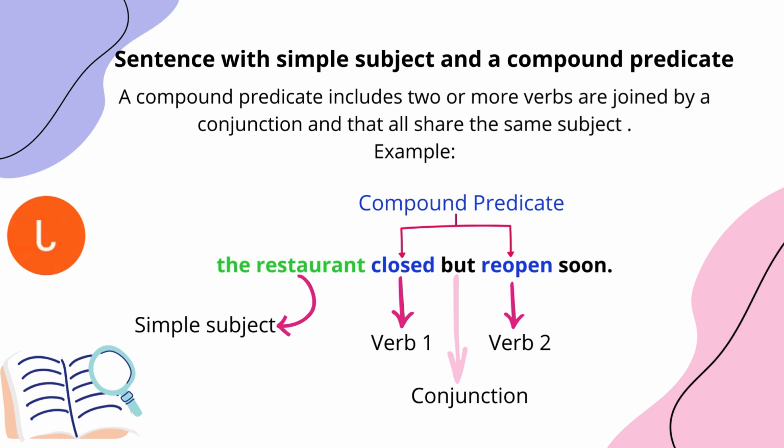In this case, closed and reopened. And so we have here two. Remember, we can use two or more verbs to create a compound predicate. Always remember that the sentence must have a sense.